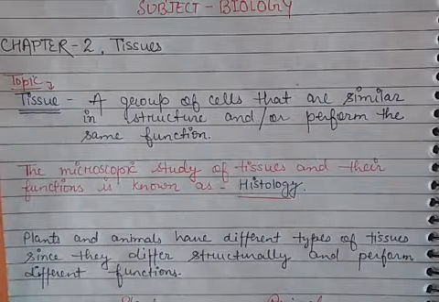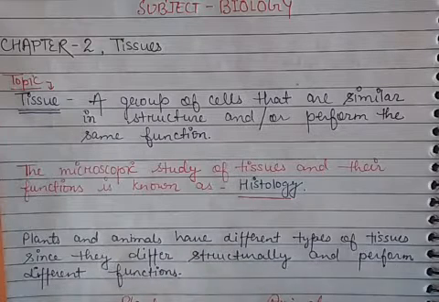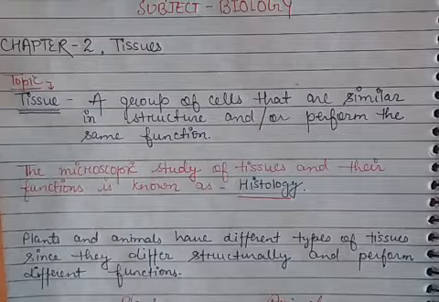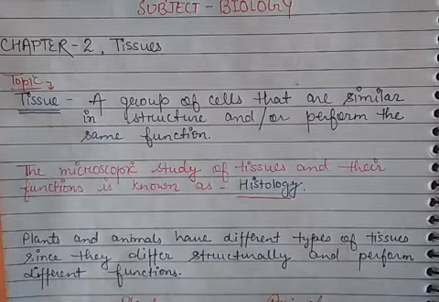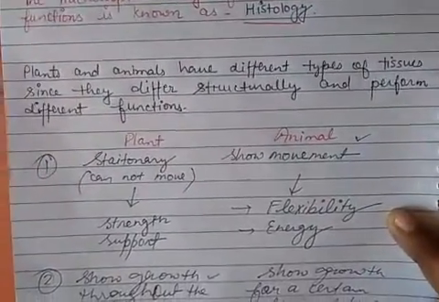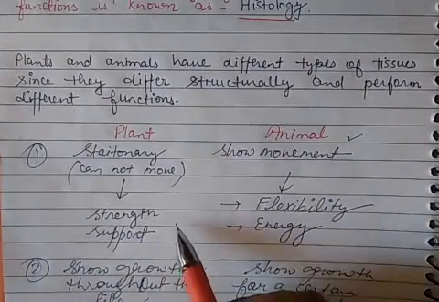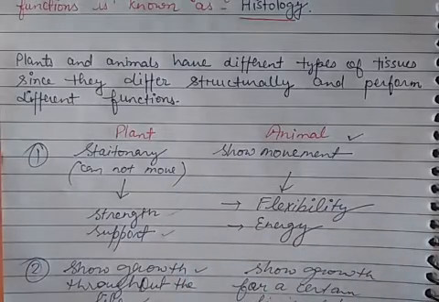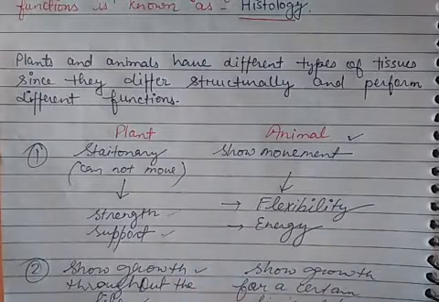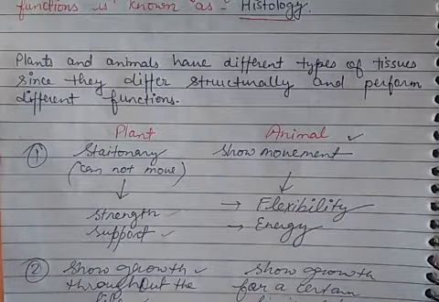As you know, in this chapter we have to discuss about the plant and animal tissue. So the tissues found in plants and animals are different from each other, because plants and animals are very different in their habit and structure and function. That's why plants are stationary, they don't have to move from one place to another, so their body needs strength and support, and because they grow all over their life, they need dividing cells.